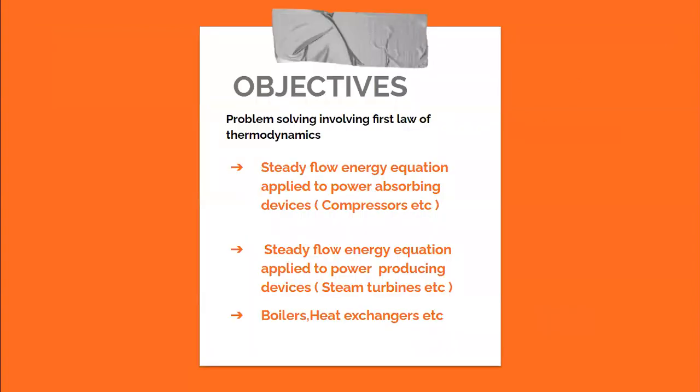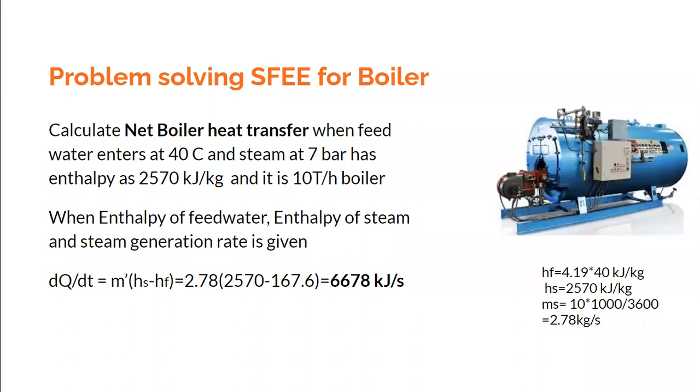The objective of this lecture is to help you understand, with one or two problems, how problems are solved using the first law of thermodynamics, either for devices which absorb power, like compressors, or devices which produce power, like steam turbines, or devices which are merely heat exchangers or heat producing devices, like boilers. I have taken three examples, chosen so that you get a feel of it. For actual real life examples, the approximations which I am making need to be revised.